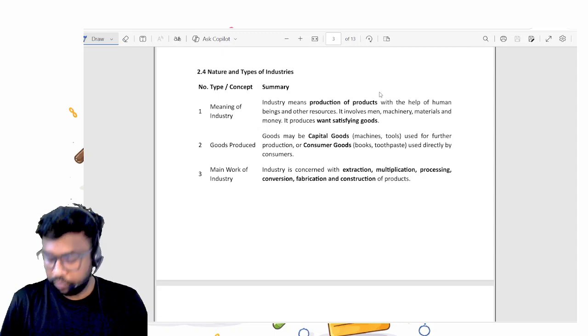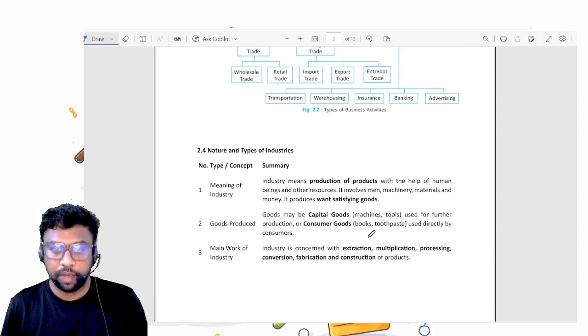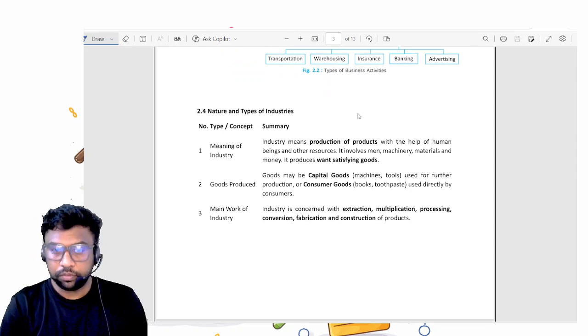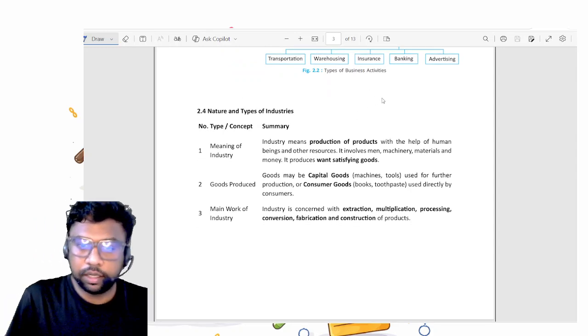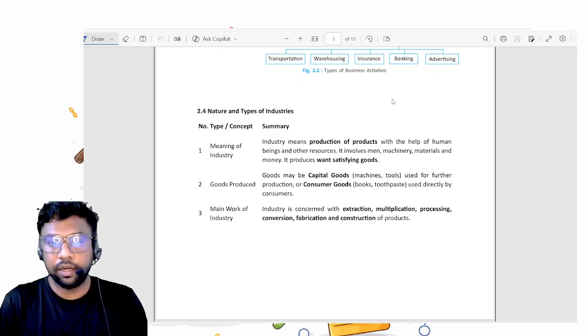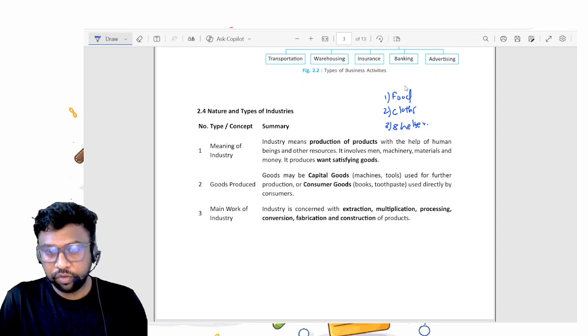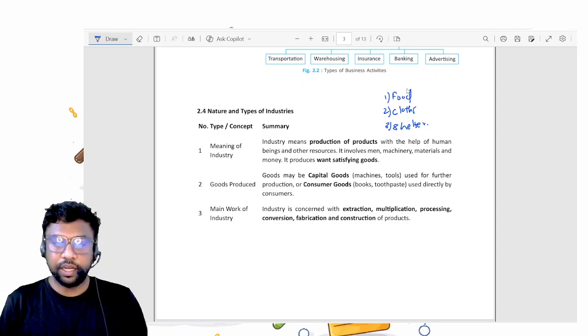Okay, so suppose there is one market. There is a city, and people generally require three things. Okay, what are your basic needs? First is food, right? Second is clothes, and third is shelter. If we look at only these three basic needs of humans, you will find different industries around them.